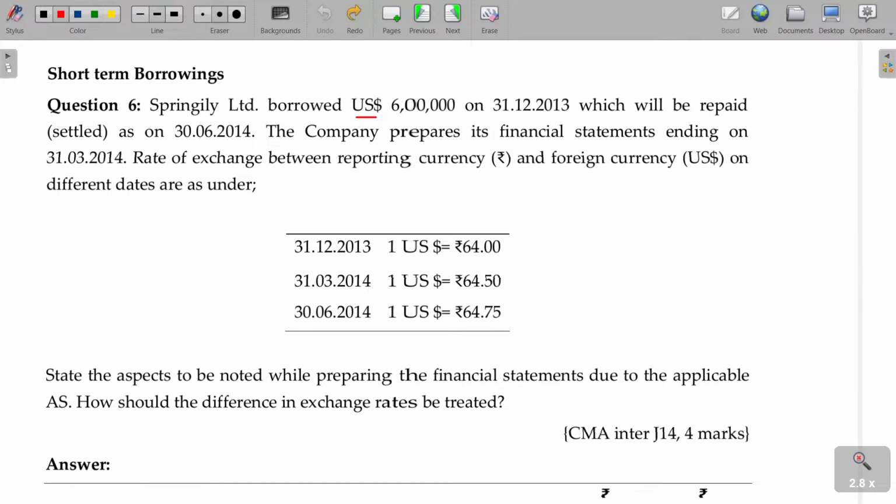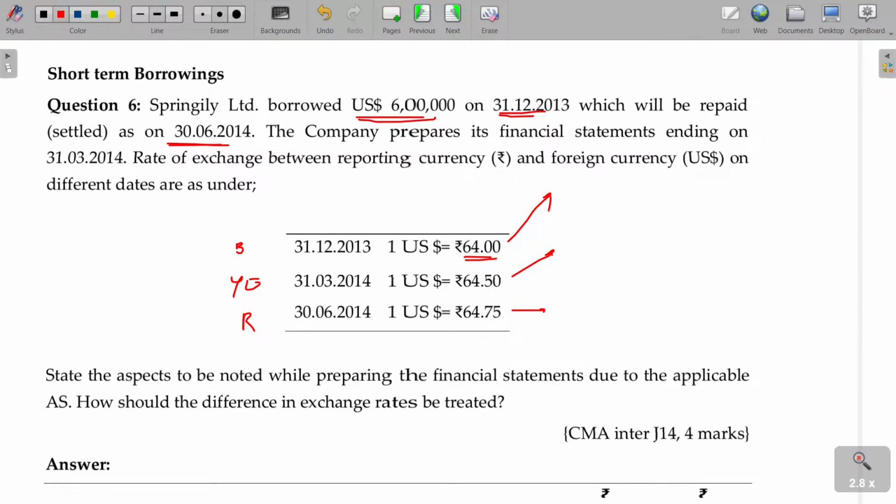Springley Limited borrowed $6 lakhs on this date, which will be repaid on this date. So this is the borrowing date and the repaid date. This is the year end date. Now you have to find out what? You have to pass the entry for this date, for this, and for this.